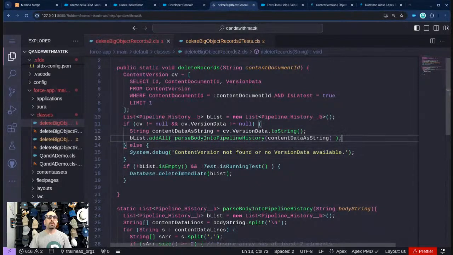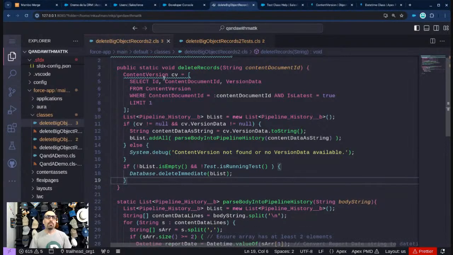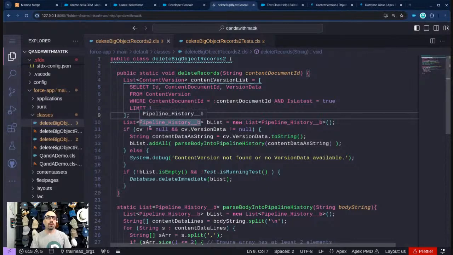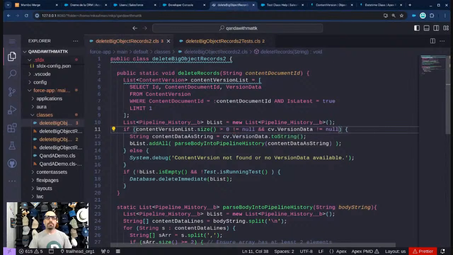Okay, let's put a semicolon there. All right, so I haven't made too much of a change. Basically, let me go ahead and fix this while I'm at it. I can't not fix that, sorry. Okay, and then actually, so then what we'll say here is if content version list dot size is greater than 0, and content version list square bracket 0 dot version data is not equal to null.